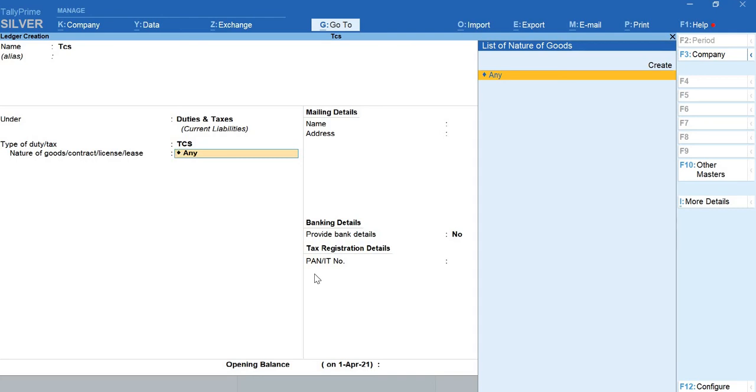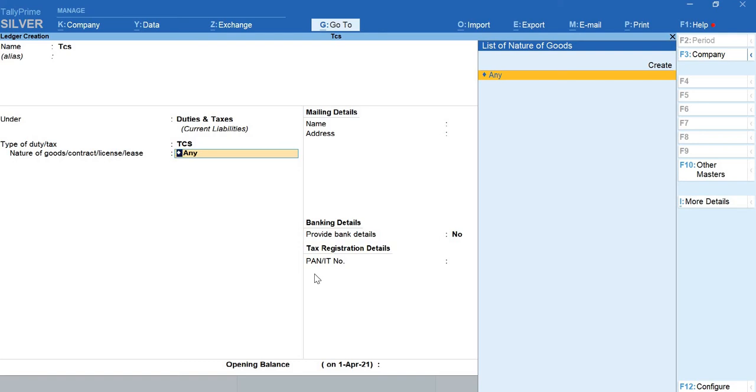Then there is the nature of goods, contract, license, lease. I'll give you examples again. When it comes to goods, you can purchase motor vehicles or forest products, alcoholic liquor for human consumption, timber or tendu leaves. When it comes to contract, you will have a contract between a government and a person who is selling it, which might be toll collections, parking lot or tax collections. When it comes to mining, that is for lease. When it comes to license, it is again alcoholic liquor selling and buying activity. So it depends on the nature.